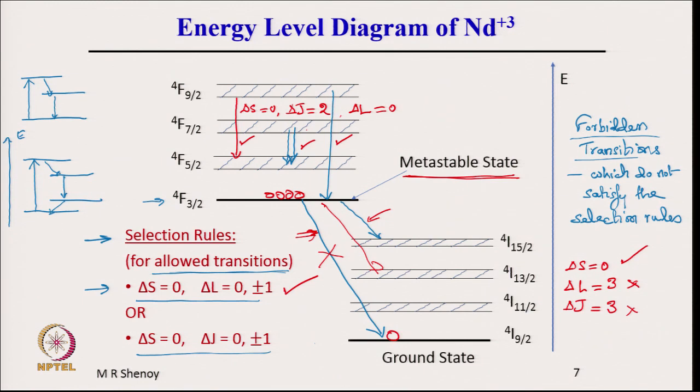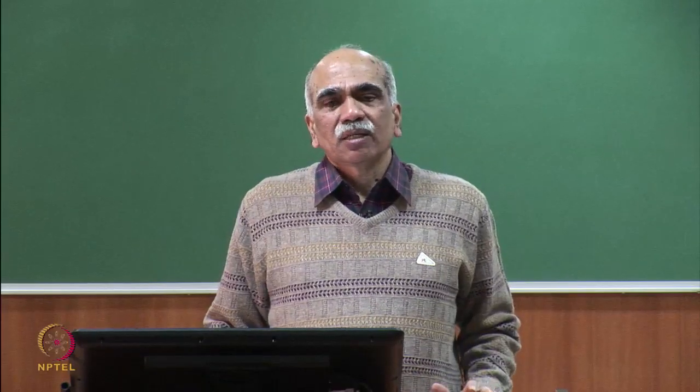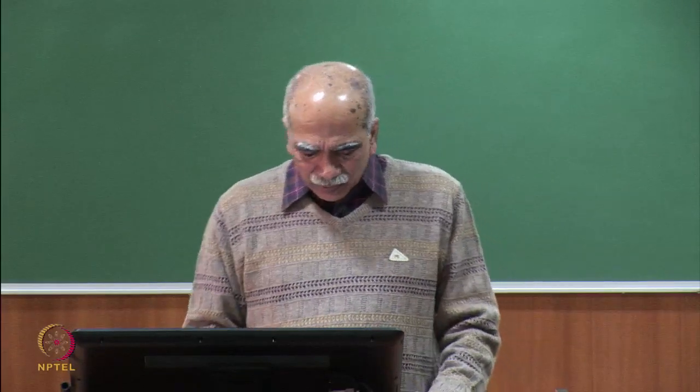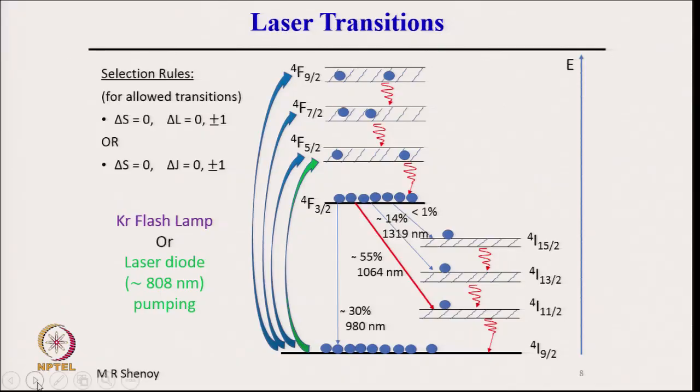So, this energy level diagram is very important in indicating what is meant by a metastable state. All right. So, let us continue from here. Let us now come to the laser transitions of an Nd:YAG laser. How does the Nd:YAG laser amplifier work? The scheme of amplification: we have a metastable state. This is the metastable state, and you can see atoms are accumulated here. I have shown already the atoms accumulated in that level.